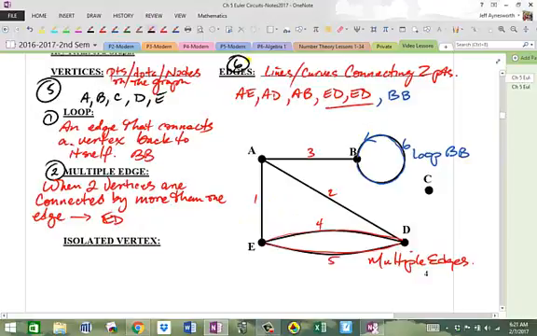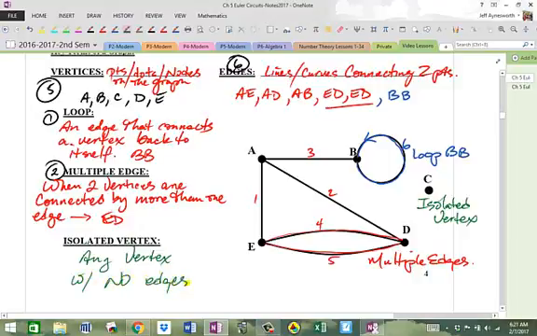And this thing right here, this is called an isolated vertex. Why? Because there's no edges. It contains no edges, and it's not connected to any of the vertices. So we call it isolated. It's kind of like an island in the sea. Okay, it's an isolated vertex. All right, any vertex with no edges. That should make sense, okay? So it's isolated, it's like an island. And there you go.